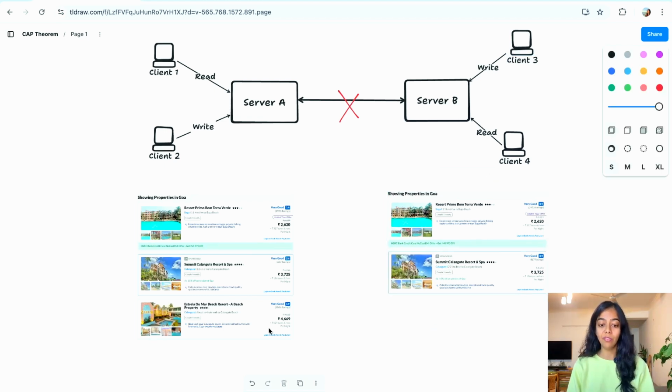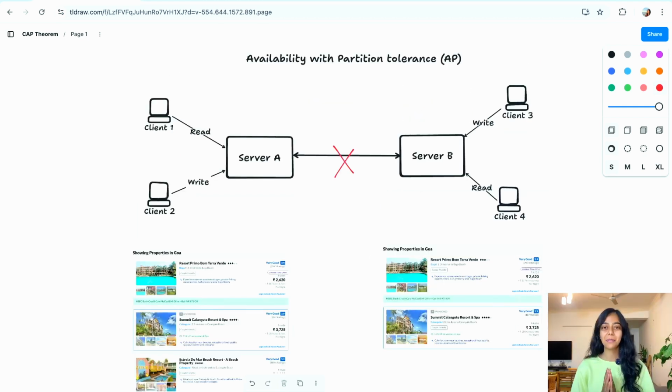This property, Estrella Domar Beach Resort, is visible on server A because it was added by client 2, and is not visible on server B because it has not been synced to server B. So this travel website decided to have availability with partition tolerance, and they compromised with consistency.